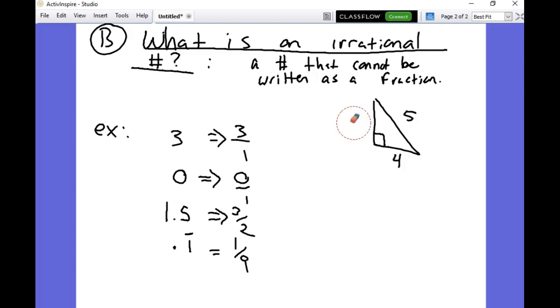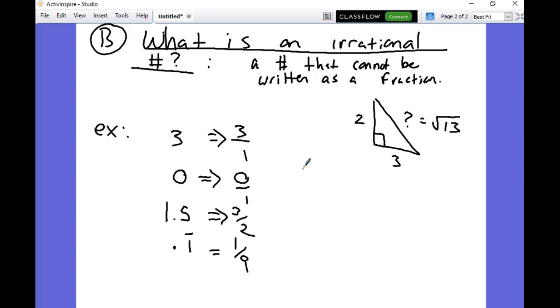Okay, that's Pythagorean's theorem. But the problem is that those are all rational numbers: 3 over 1, 4 over 1, 5 over 1. But if you had a triangle like this, with sides 2 and 3, they could not find the answer. They knew there had to be a hypotenuse, but since they believed that all answers had to be rational, they could not get a rational answer. And I think that might have been one of the issues that caused somebody to get killed. Anyway, it turns out the answer to this would be 4 plus 9, so the answer would actually be the square root of 13. There's an answer to that.